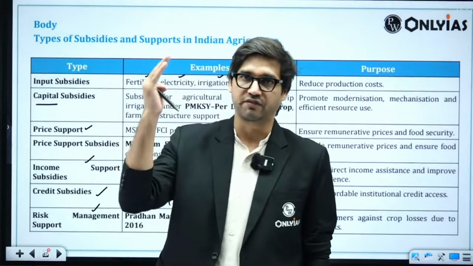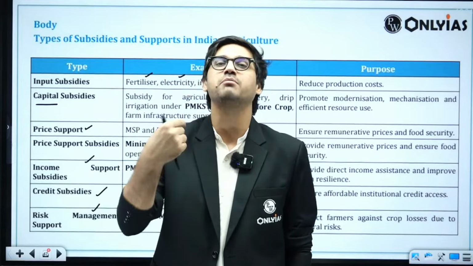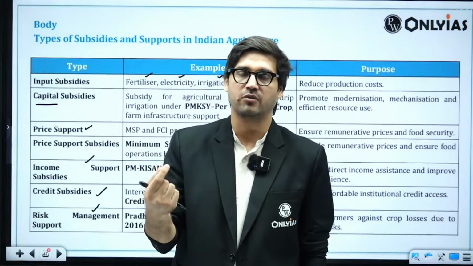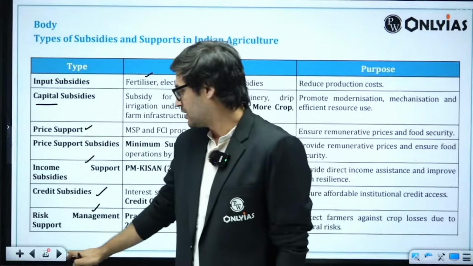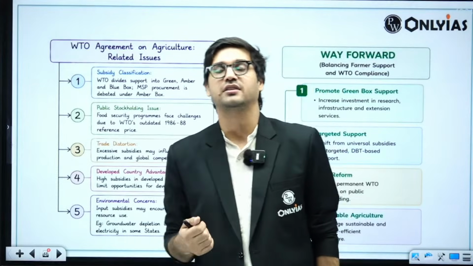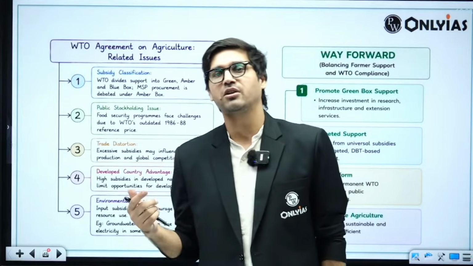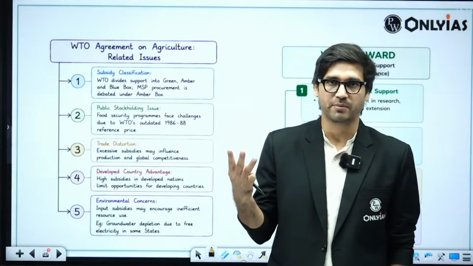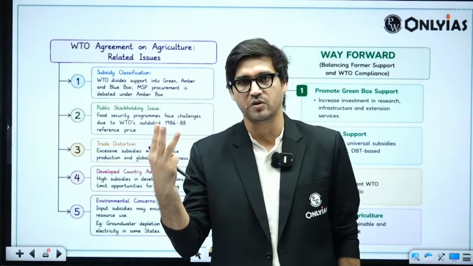Once you have discussed the different types of subsidies, both at the input as well as at the output level, then proceed to answer the next part of the question, which is challenges with respect to WTO. Now, WTO has a certain agreement. This agreement is called the Agreement on Agriculture under GATT. The Agreement on Agriculture has three broad pillars. One is market access, the second one is domestic support, and the third one is export subsidy.